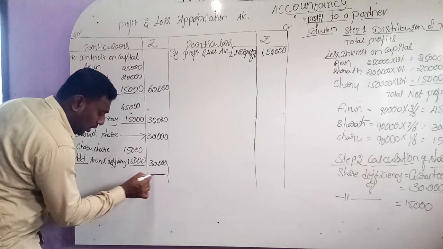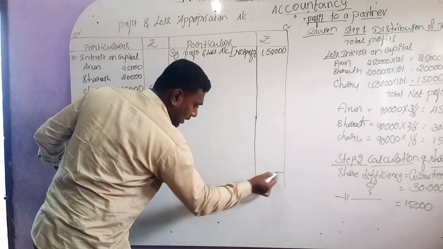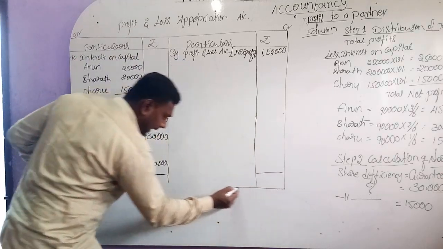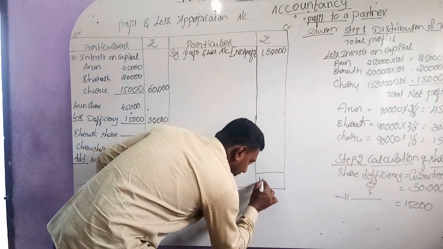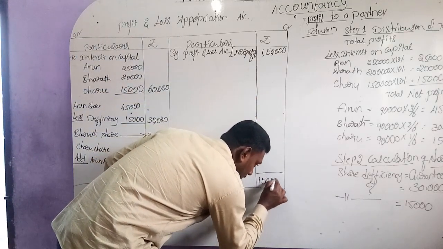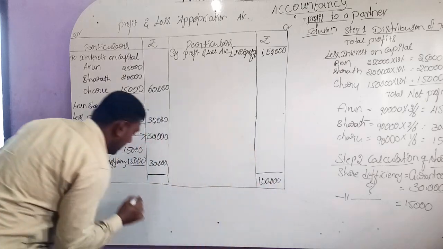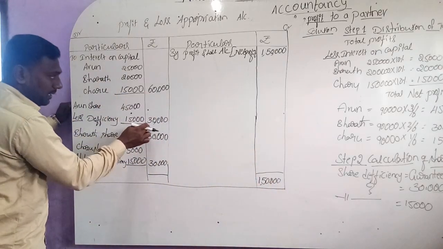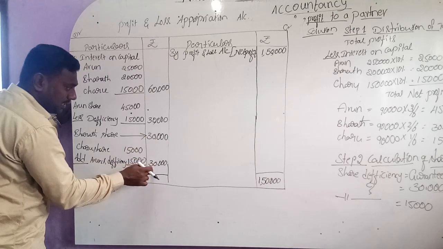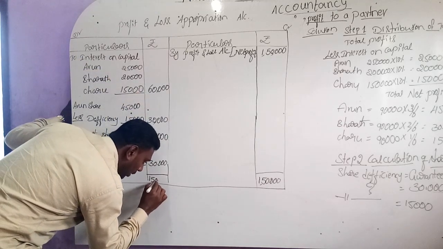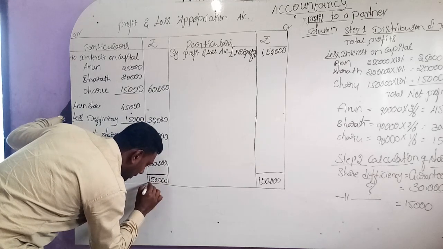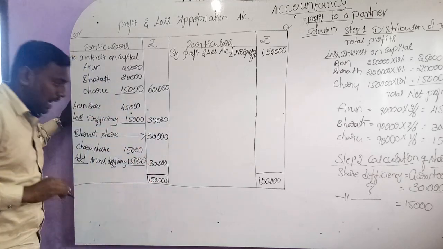Now we have to close the accounts without any clarification. So 1,50,000 comes to the credit side. Here 60 plus 30 plus 30 plus 30, 90 plus 60, we will get 1,50,000. So we will get an equal balance.